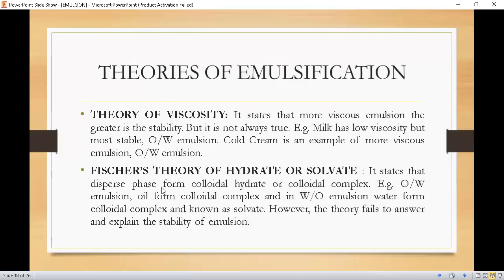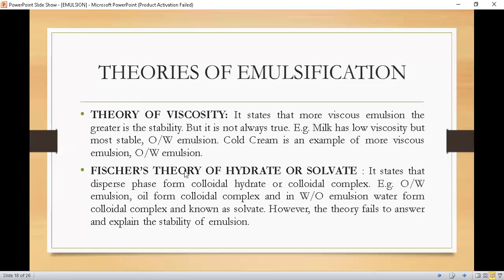Now students, what are the theories of emulsification? Let's discuss the theories of emulsification. There are no specific theories; there are different ideas regarding emulsification. So let's discuss all these ideas one by one. First is the theory of viscosity. It states that the more viscous the emulsion, the greater is the stability. But it is not always true. Milk has low viscosity but is a most stable oil in water emulsion. Cold cream is an example of a more viscous emulsion, that is oil in water emulsion.